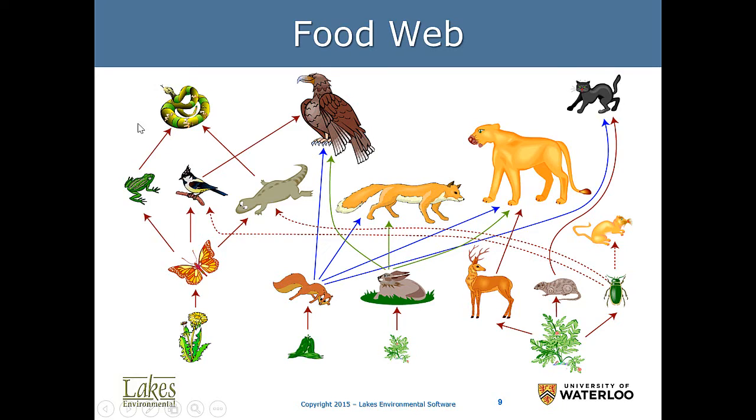I must highlight that the snake can also be eaten by the falcon or by the eagle. In this case here, plants, rabbits, fox. But the fox, although it's the top of the food web here, can also be food for the mountain lion, as an example. And all these can happen in the same habitat.